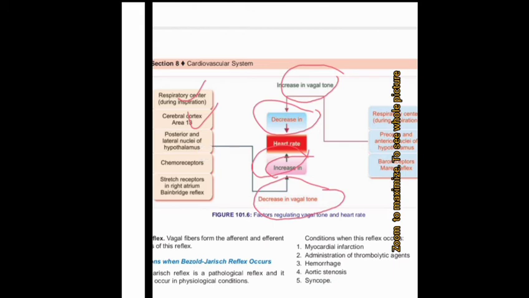Then chemoreceptors; we discuss the mechanism in the later part of this video. But the anterior preoptic nucleus is responsible for a decrease in heart rate. Then the stretch receptors of the right atrium: stretching the right atrium leads to increased heart rate by decreasing the vagal tone. But the baroreceptor is responsible for the increase in heart rate.